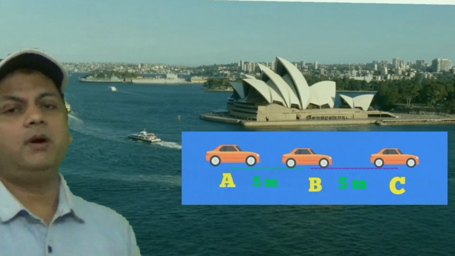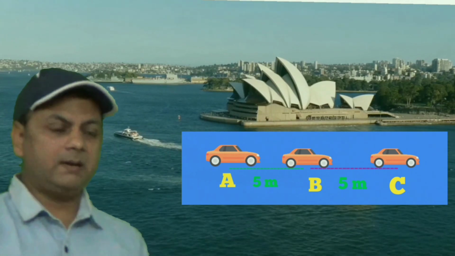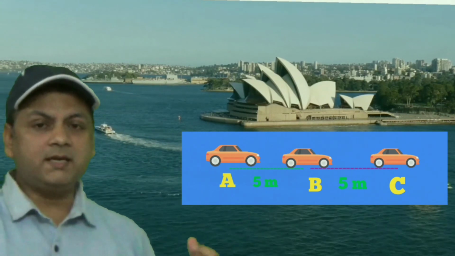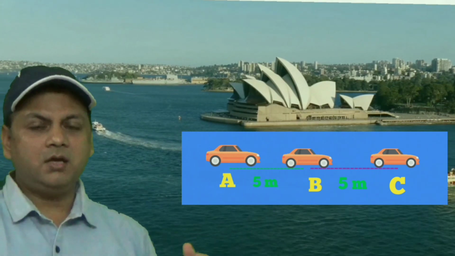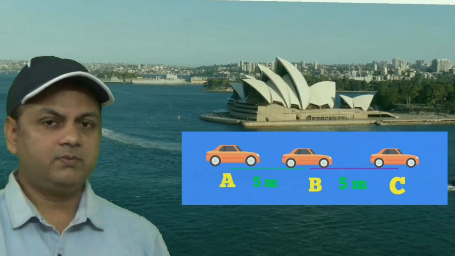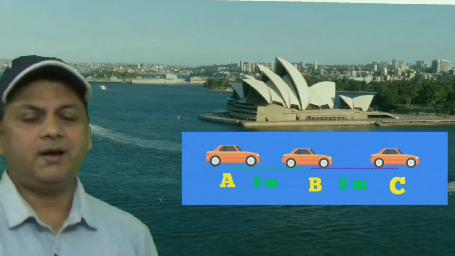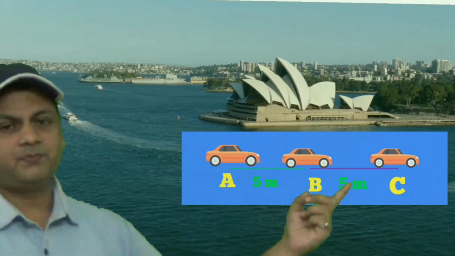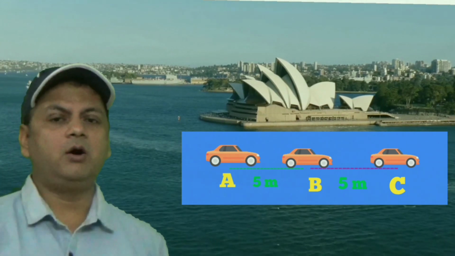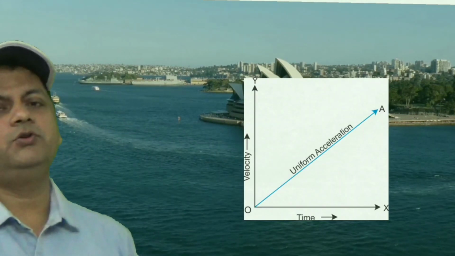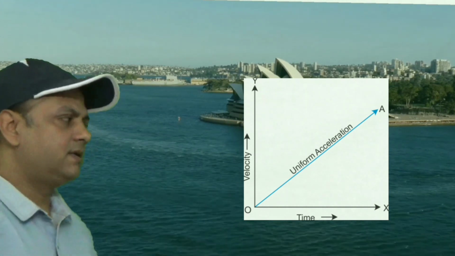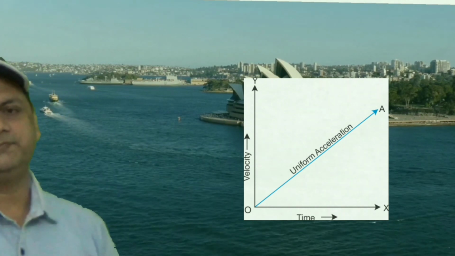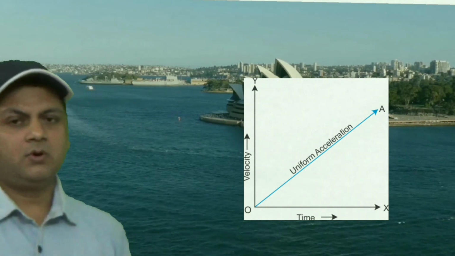What is uniform acceleration? If a body travels in a straight line and its velocity increases by an equal amount in an equal interval of time, it is called uniform acceleration. Again I repeat, if a body travels in a straight line and velocity increases by an equal amount in an equal interval of time, it is called uniform acceleration. Its graph is also a straight line. You see this graph. Okay.